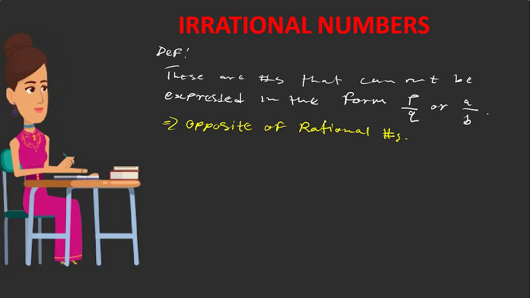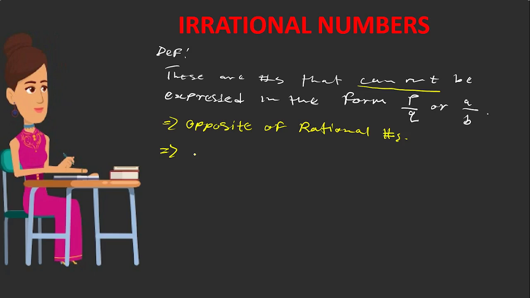Mostly, when you are talking of irrational numbers, you will borrow knowledge from rational numbers. In other words, when you say irrational numbers, these are not fractions, not decimals, and not ratios.